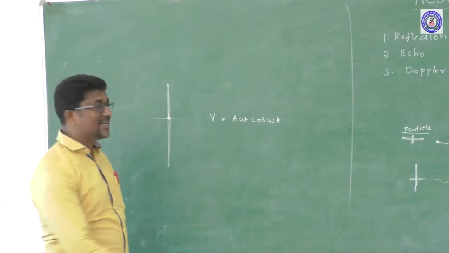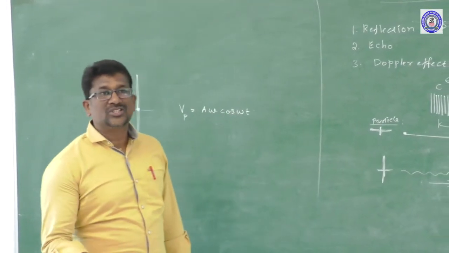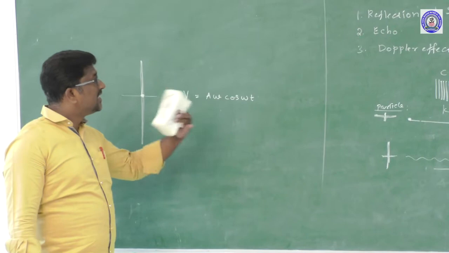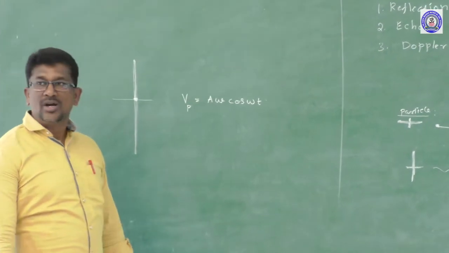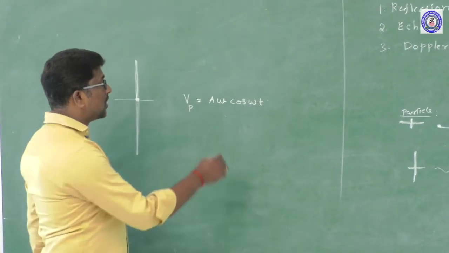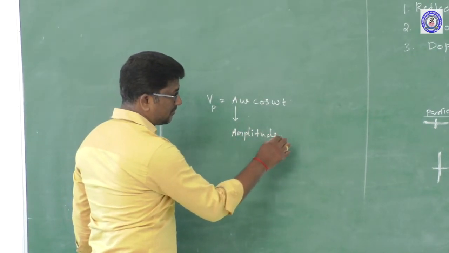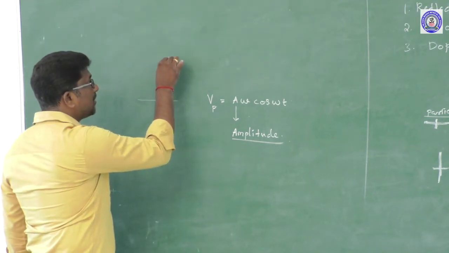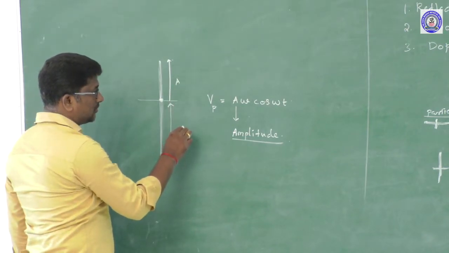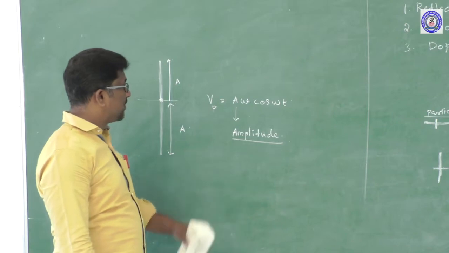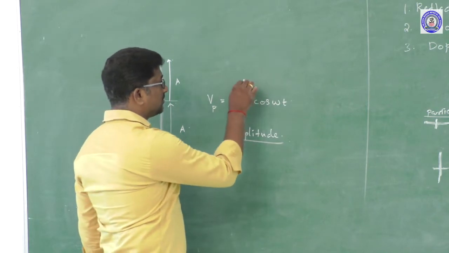This velocity is called the particle velocity. The velocity with which a particle moves is called the particle velocity. That velocity changes every instant. It can be calculated using the formula v_p = Aω cos ωt. Here A is the amplitude of the wave, or amplitude of the particle. The maximum displacement of the particle, either in the positive direction or negative direction, is known as amplitude. So A is the amplitude of the vibrating particle, and ω is the angular frequency of the vibrating particle.